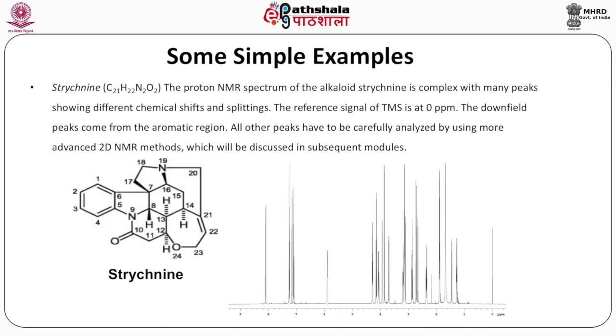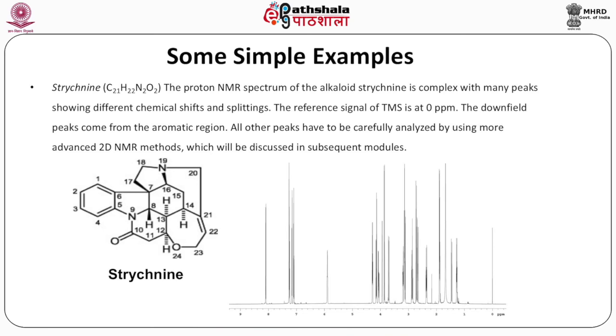The proton NMR spectrum of the alkaloid strychnine is complex with many peaks showing different chemical shifts and splittings. The spectra for this molecule is shown on the right bottom. You see the TMS signal at 0 ppm, and now let us just go extreme downfield, and here we are able to see a signal just before 6 and 4 signals from 7 to 8.2 ppm.